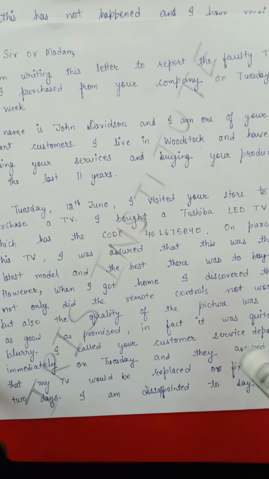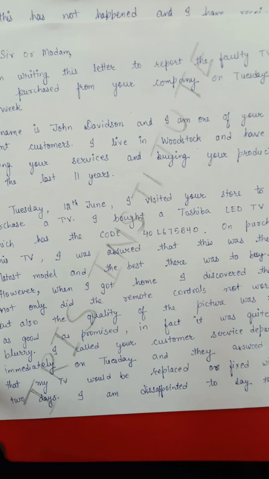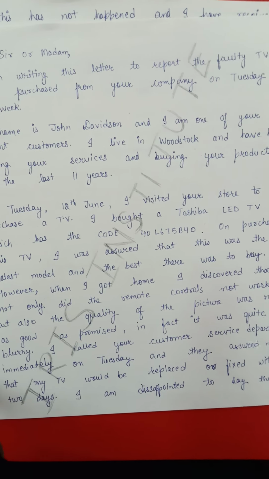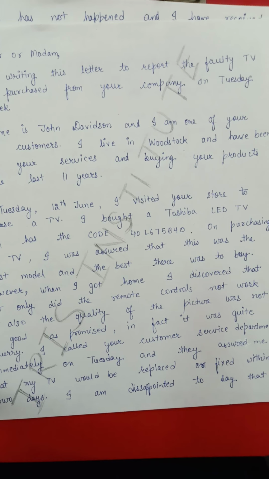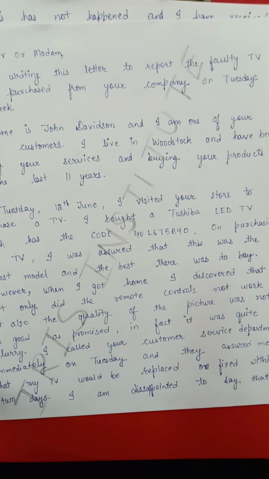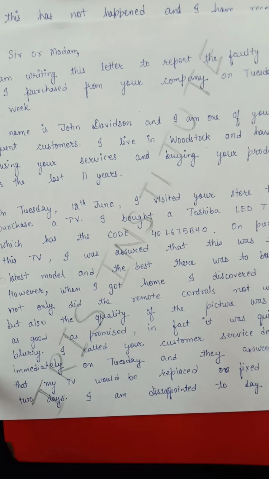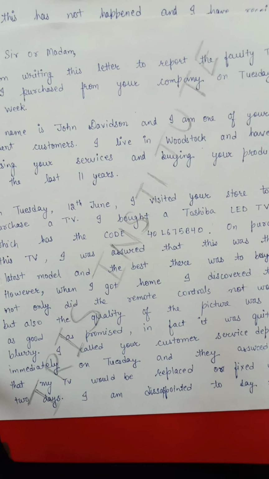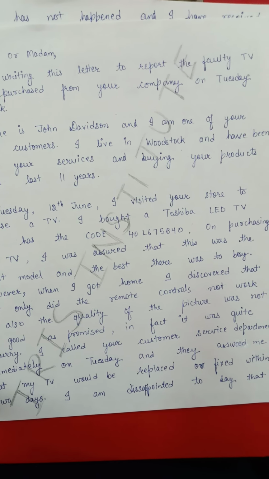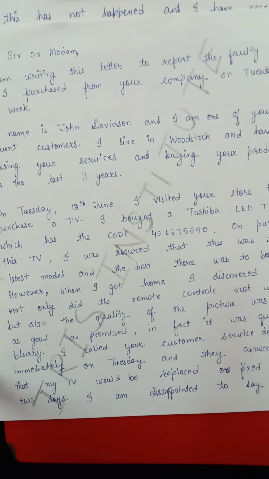But I have also added one more piece of information, secondary information, just to add length: not only was its remote control functioning improperly, but also the quality was not optimum. So I have added two things so that it becomes a complex sentence also.